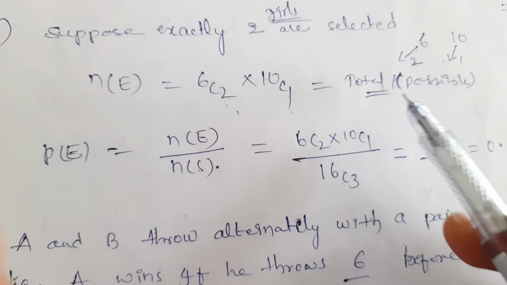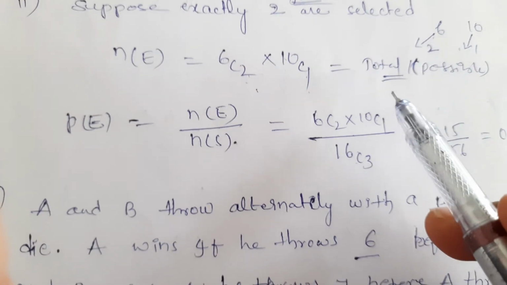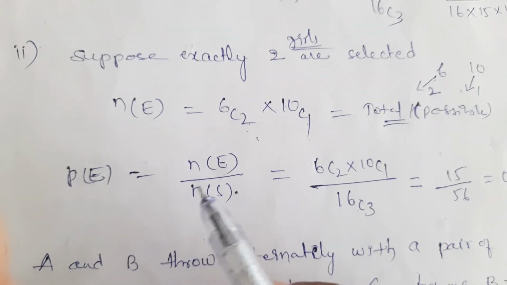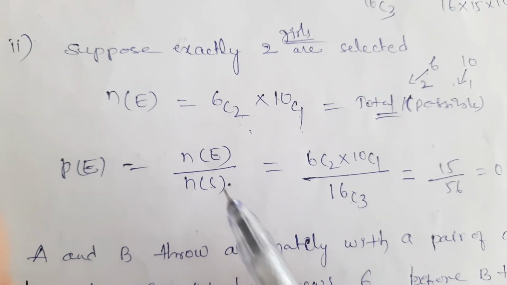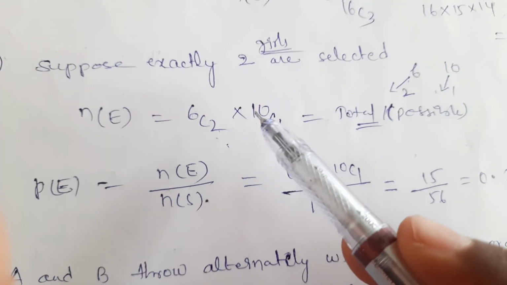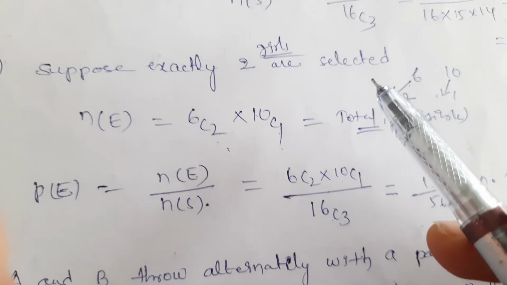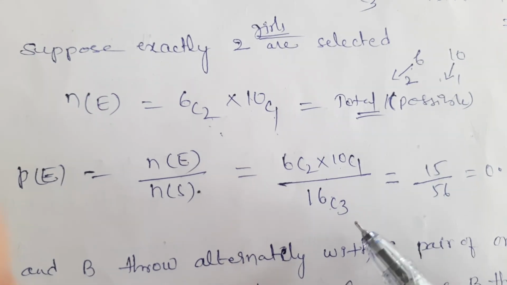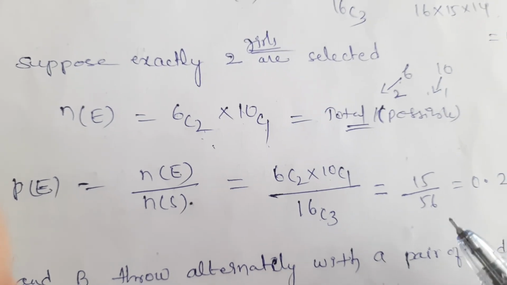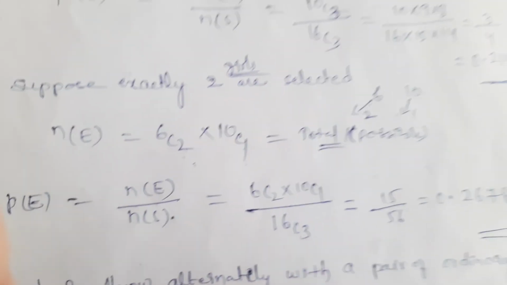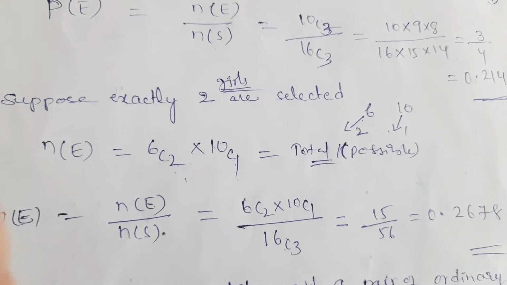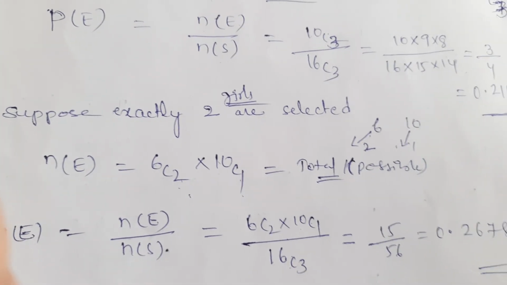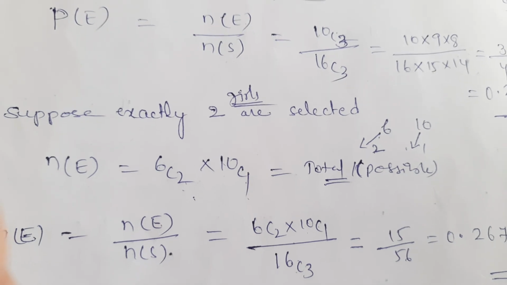P of E is equal to probability is equal to N of E by N of S. Exactly 2 girls can be selected in 6C2 into 10C1 ways, by 16C3, which gives 0.2678. These are the 2 problems related to probability.